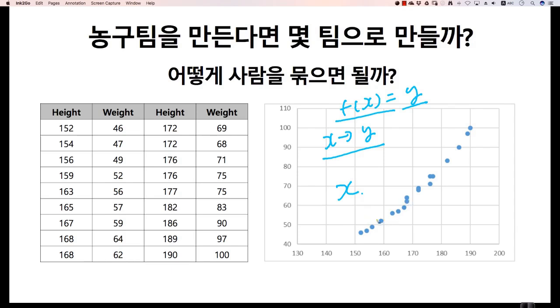How should we divide them? For example, we would do clustering like this. We gather them in clusters like this. By gathering groups like this, we can form teams of people with similar heights and builds, and we can play 2-on-2 basketball. And finding a way to divide them like this is exactly what a clustering problem is.